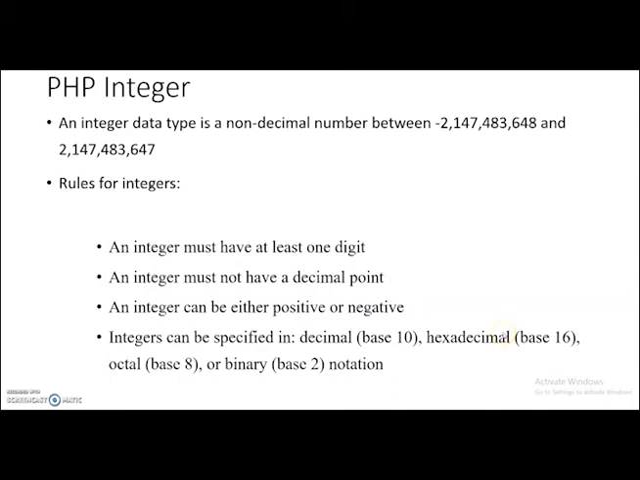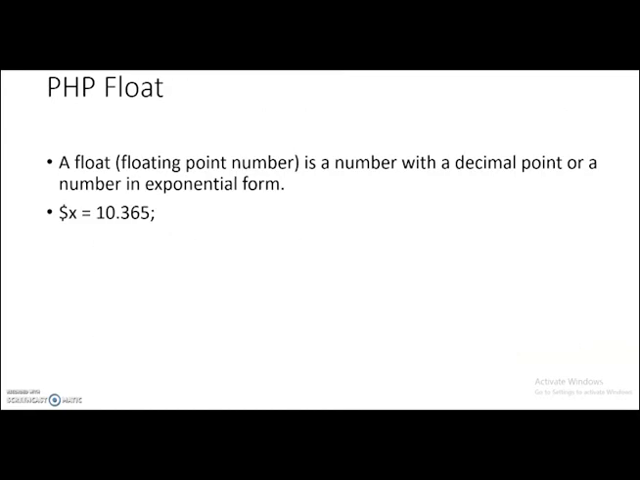Next is PHP integers. An integer data type is a non-decimal number. An integer must have at least one digit. An integer must not have a decimal point, and integers can be either positive or negative. For an integer variable, we can assign $x equal to some value.